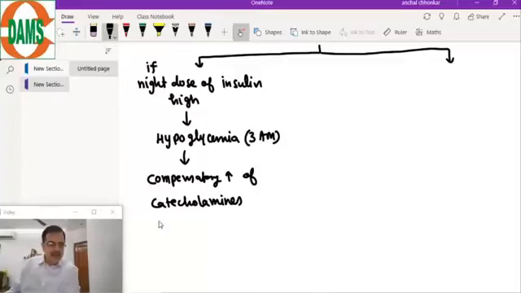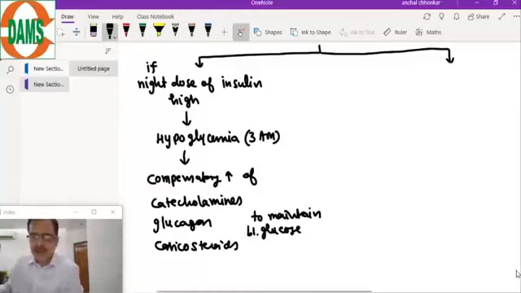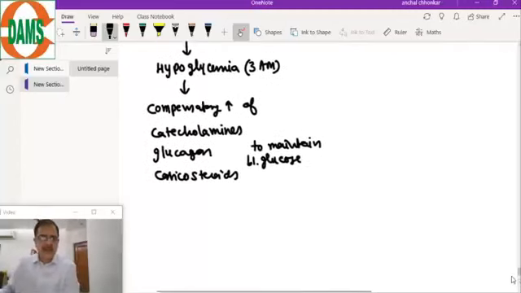This compensatory increase is of catecholamines, glucagon, and there can be corticosteroids, to maintain glucose. And sometimes this compensatory increase leads to very high sugars.